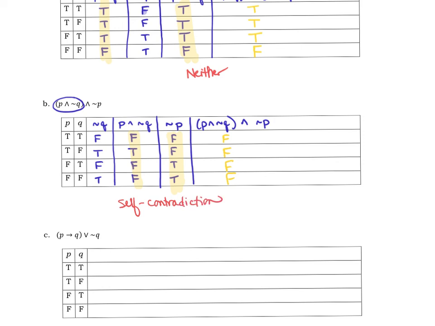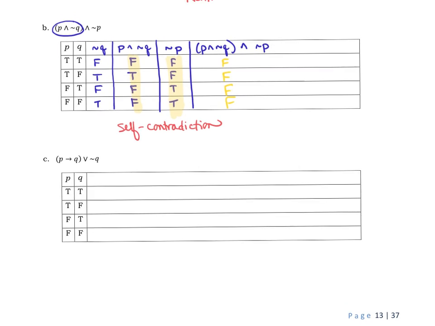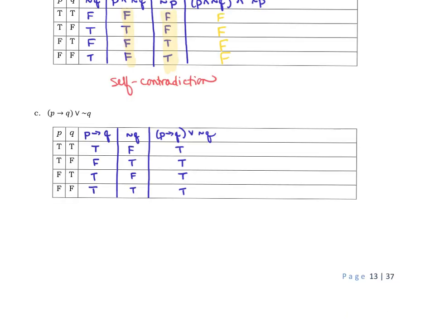Okay, and then what I would encourage you to do is go ahead and pause the video for the next one, fill out the truth table yourself, and then see whenever you get done if you can match what I have on the flip side. All right, so there is the finished truth table. Again, just make sure that for your P implies Q, the only one that's false is if true, then false.